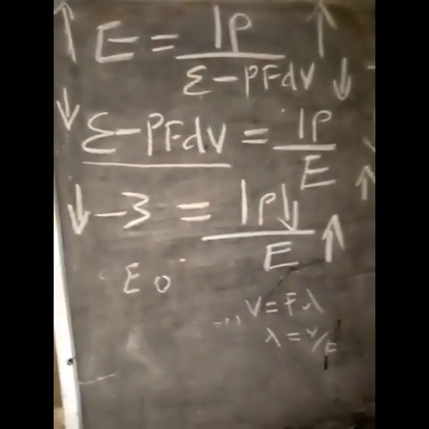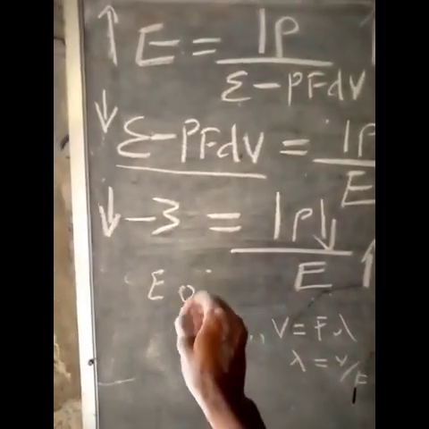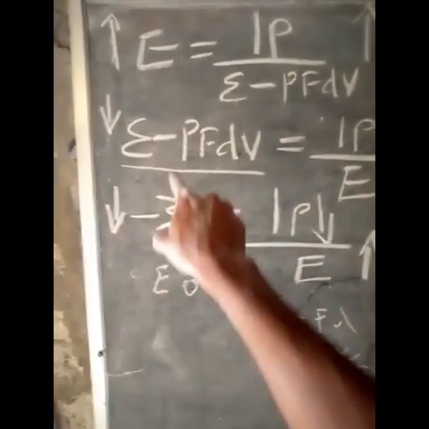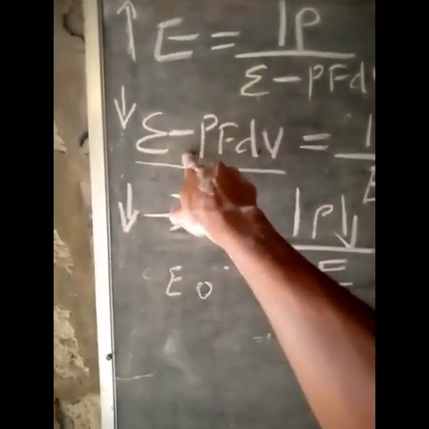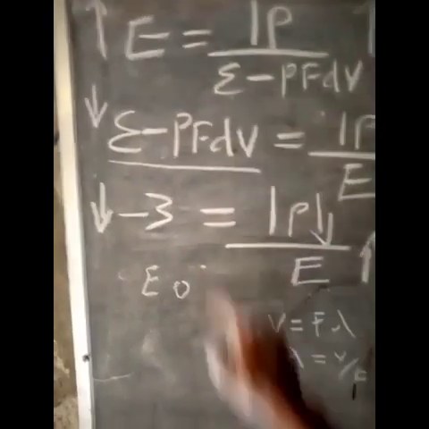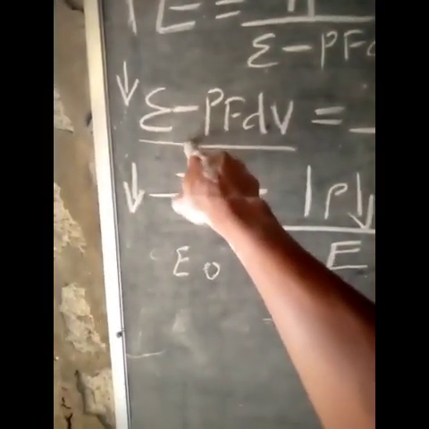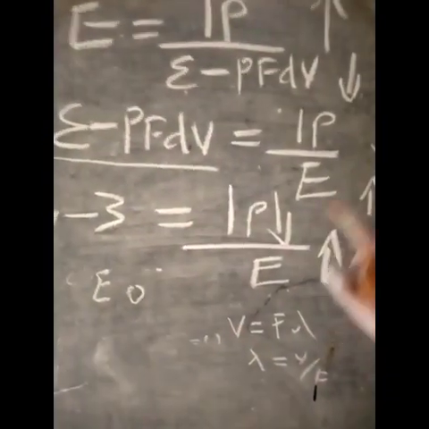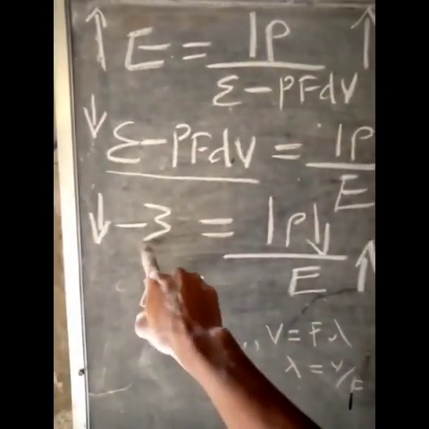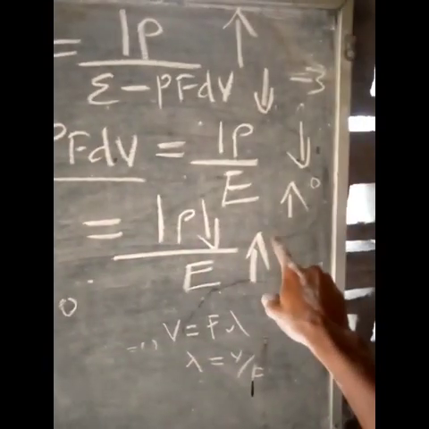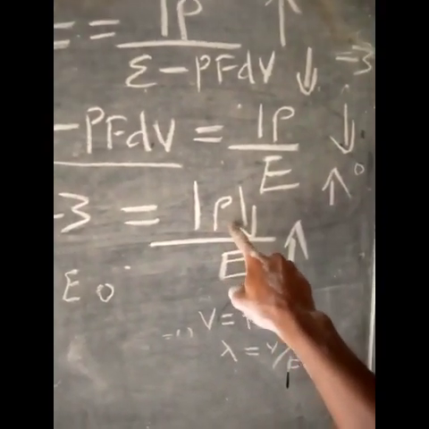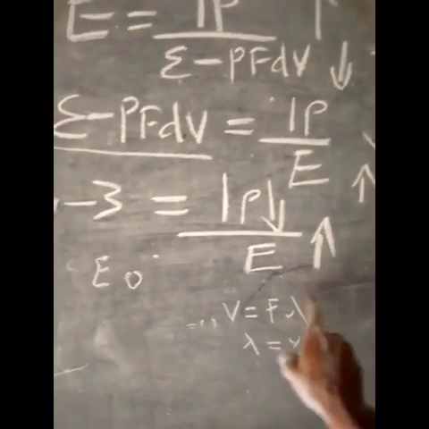So that is why capitalist economies are usually the best economies, if the government focuses on checking corruption. A capitalist economy where the government focuses on checking corruption will lead to a decrease in the value of E minus PFDV, and also a decrease in price, and an increase in entrepreneurship.